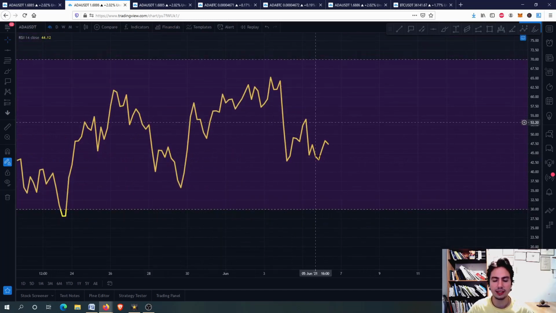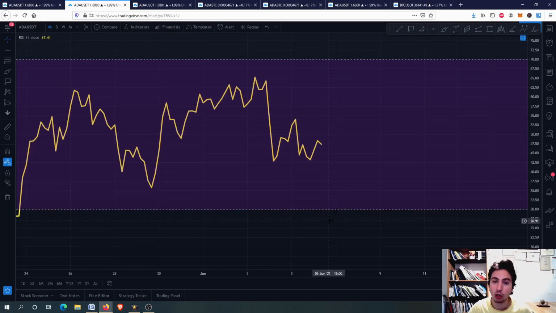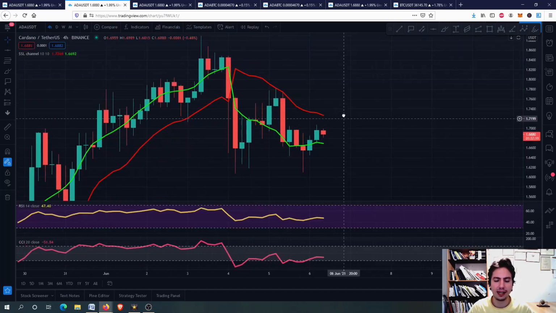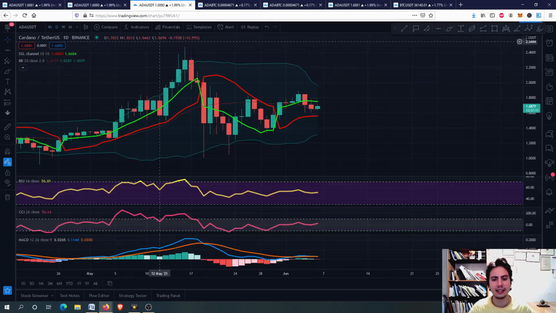We are between 30 and 70, not a high risk involved, guys, and of course we don't have any oversold situation, not a clear buying opportunity according to this indicator. According to the SL channel, we don't have a buying opportunity on the 4-hour frame, but we will see about that. Let's go to ADA against USDT in the daily frame.